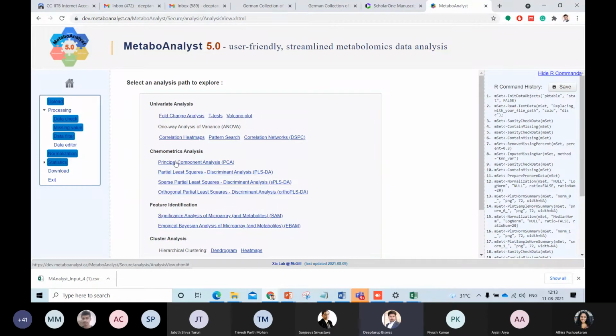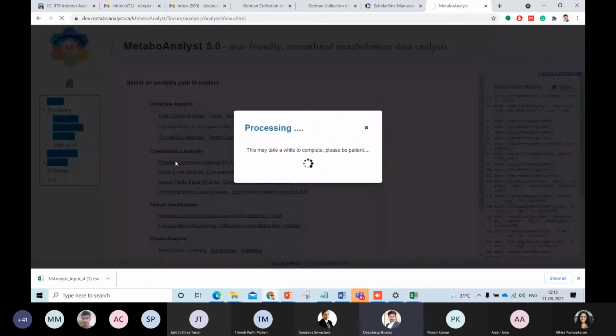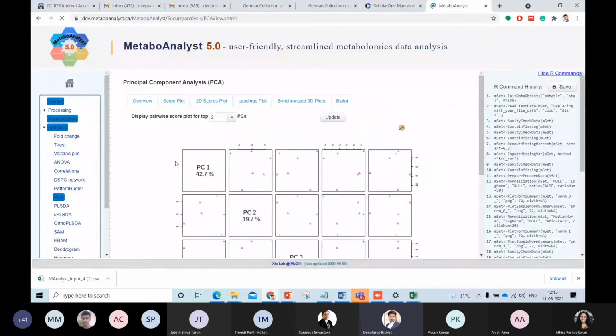So the first thing we will go for is PCA. Principal component analysis, I think most of you will know, is clustering based. That means it's an unsupervised strategy where it tries to understand the variation between the two classes based on the major variation that we have found between the two groups.